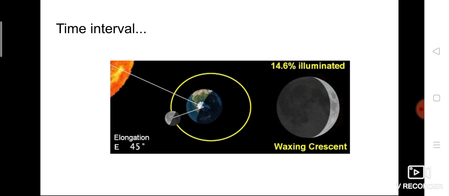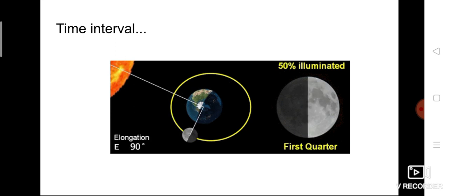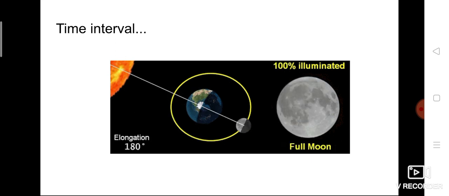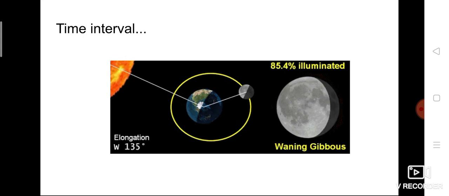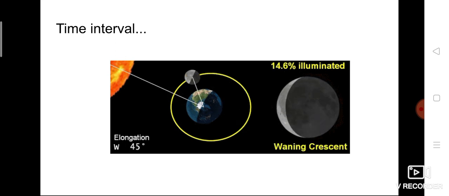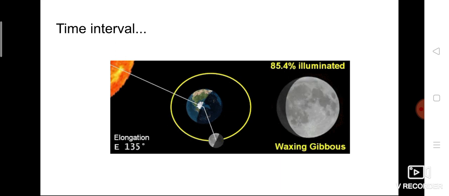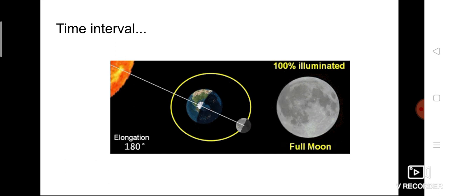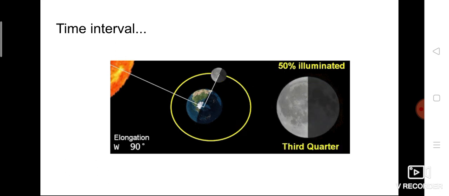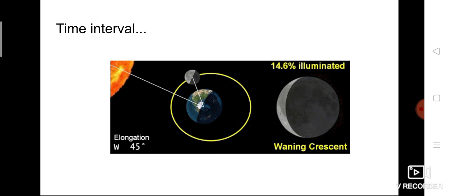So it takes 14 days from new moon to full moon, and again 14 days from full moon to new moon. So 14 plus 14, 28 days. That's why I told you the moon takes one revolution in 28 days. Revolution means rotating around the earth. So in 28 days you can see one new moon and one full moon.